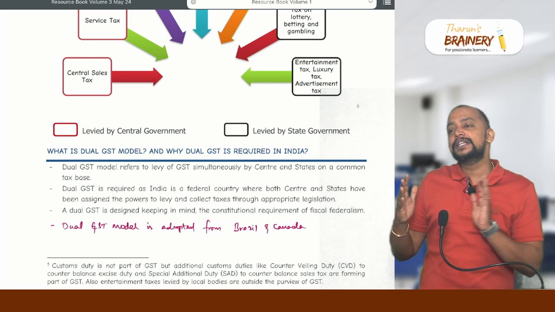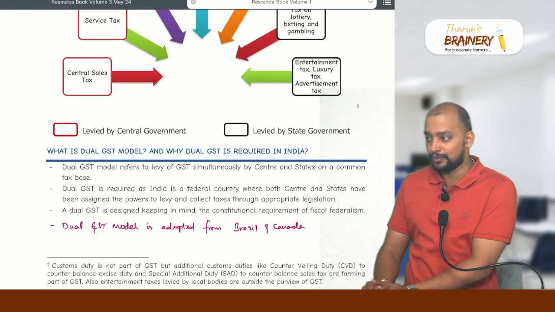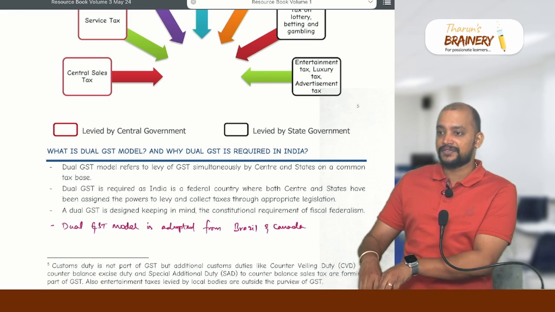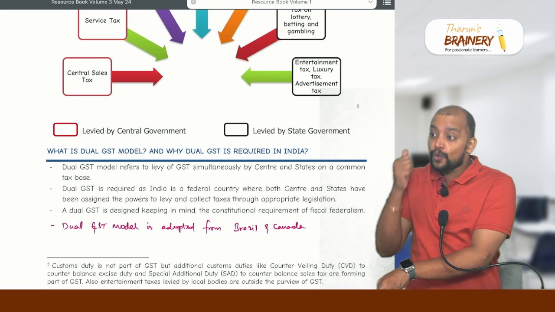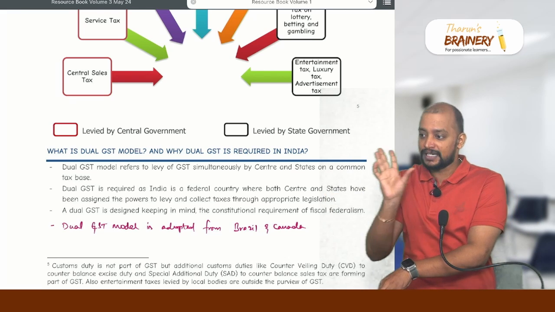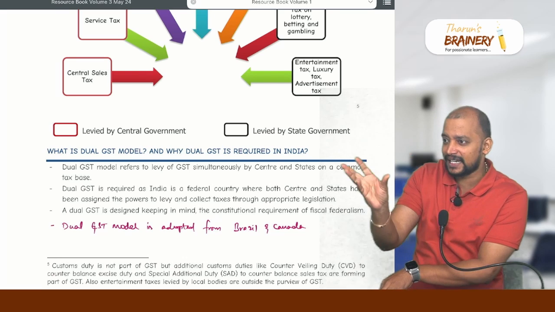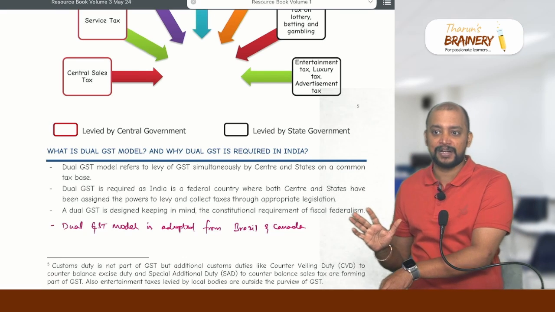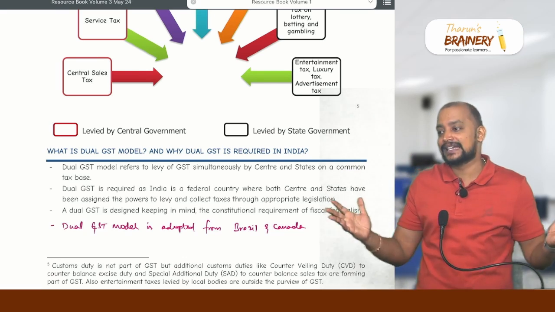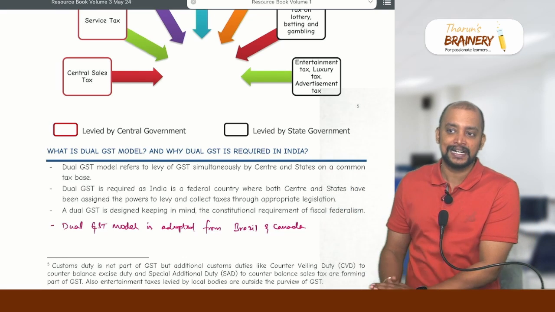Like that, what is the taxable event under GST? Supply of goods or services or both. So this supply of goods or services is the taxable event. What is supply? We will learn in the next chapter, the meaning of supply. But right now, as you have studied Intermediate, you will definitely have some idea about the meaning of supply. Certain transactions for consideration in the course or furtherance of business will be treated as supply.